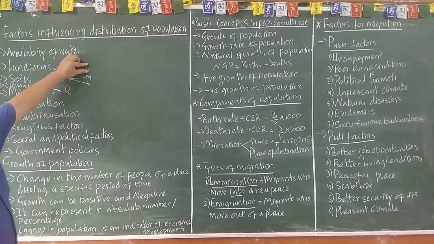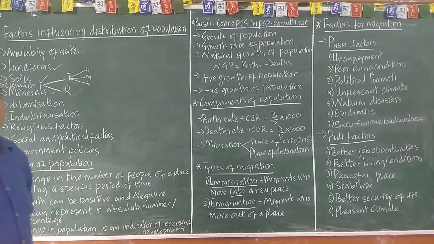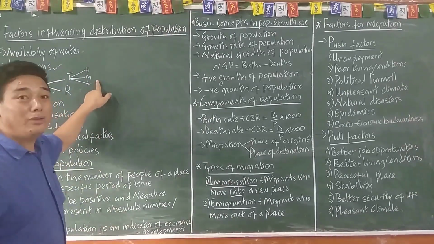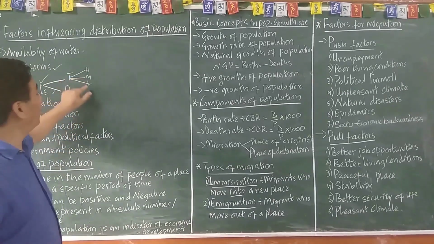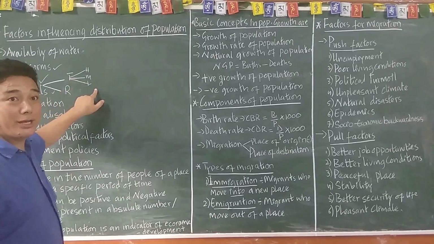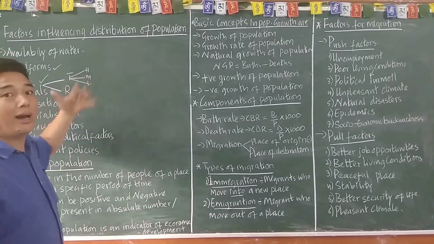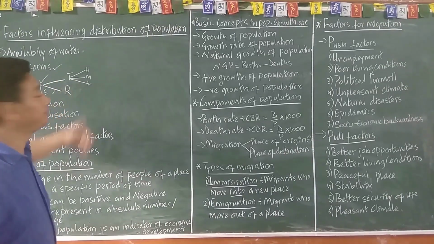So wherever there is a high temperature area, a very hot area, you will find less population. Wherever there is a moderate temperature, which is pleasant, you will find more population. And in the cold or low temperature area, that is in the frigid zone, am I right, or in the cool, high altitude area, you will find less population. So climate plays an important role.